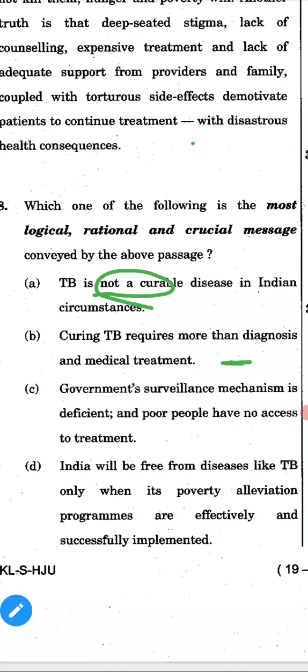Option C: government surveillance mechanism is deficient and poor people have no access to treatment. Government hospitals are also giving some medicines and some financial support, like 1000 something they are giving. So this one is definitely a wrong answer. Option D: India will be free from diseases like TB only when its poverty alleviation programs are effectively and successfully implemented.